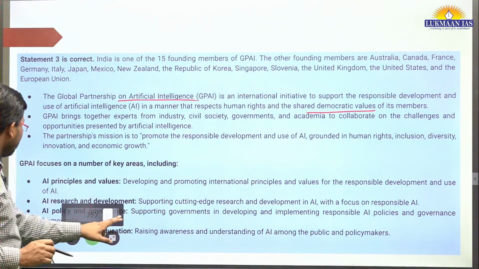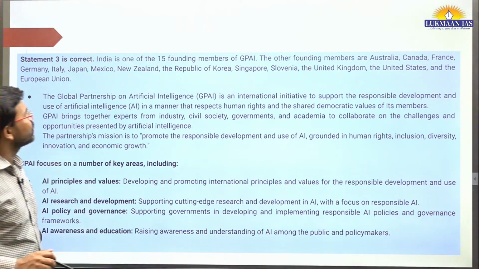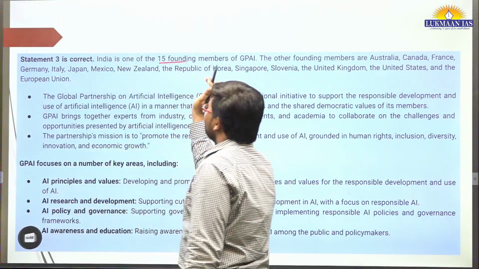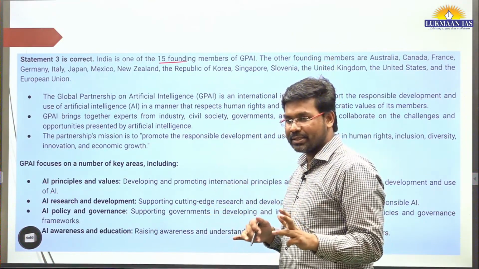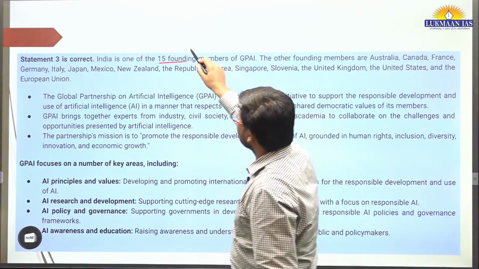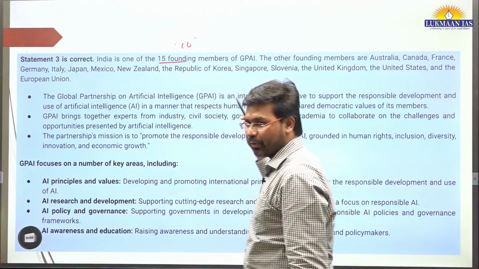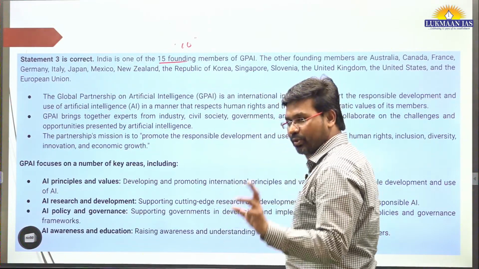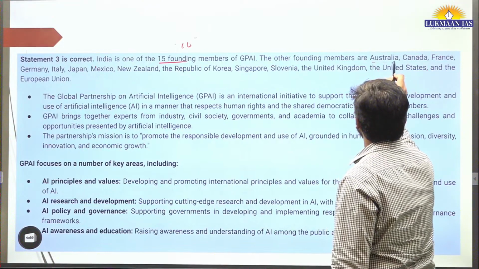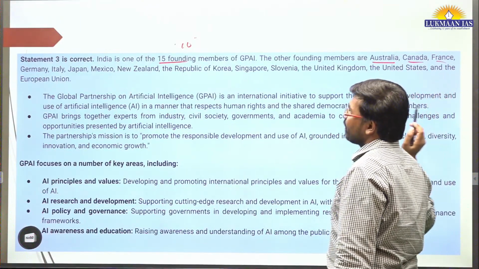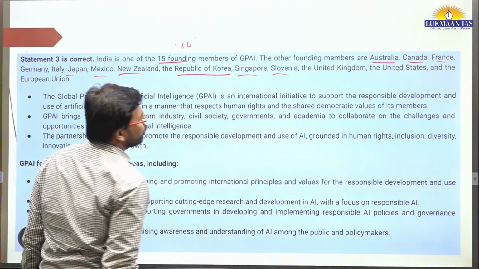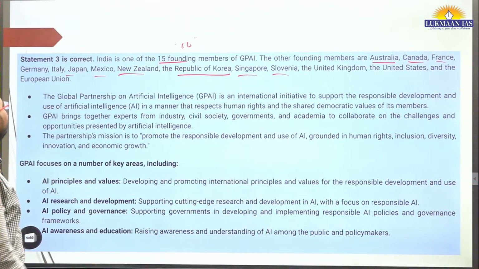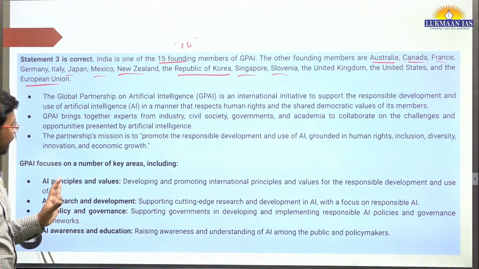Now let us understand the member countries of GPAI. I think at this point of time there are more than 15 countries. I read it in 2020, I guess, during the COVID-19 period, and at that time there were 10 founding member countries. Here they have mentioned 15, so you need to check. The names of member countries are not that important: Australia, Canada, France, Germany, Italy, Japan, Mexico, New Zealand, Republic of Korea, Singapore, Slovenia, United Kingdom, United States, and European Union. These are the member countries of the Global Partnership on Artificial Intelligence.